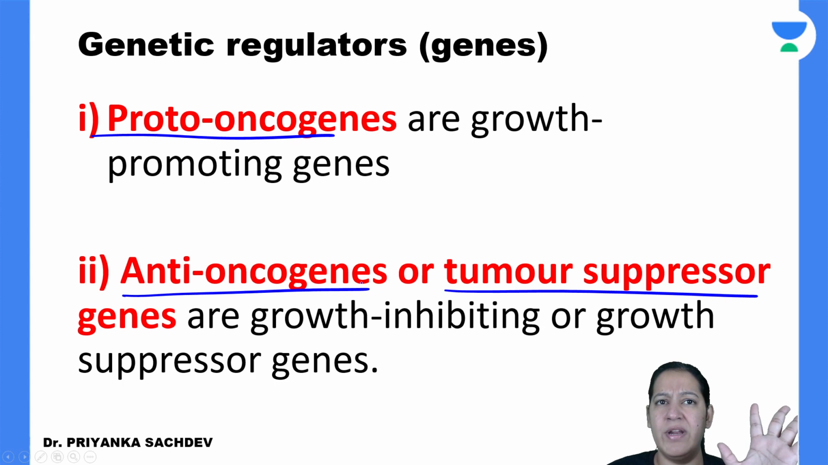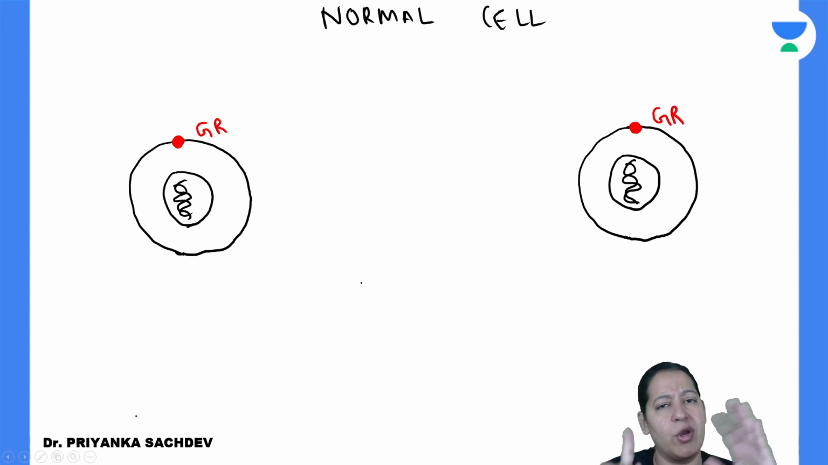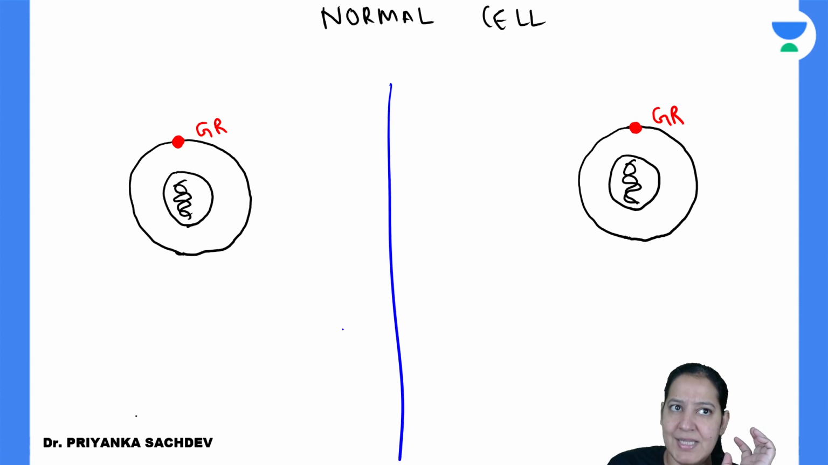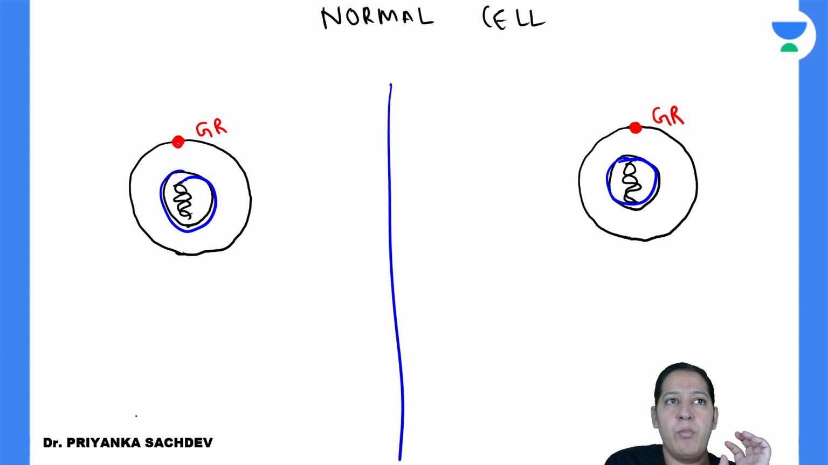So what are these? You already know. Now I have told you this story several times. Okay, once more. See, you have 2 cells in front of you. You can see the nucleus of both cells. You can see the DNA of both cells. And both the cells have growth receptors on their surface, right?